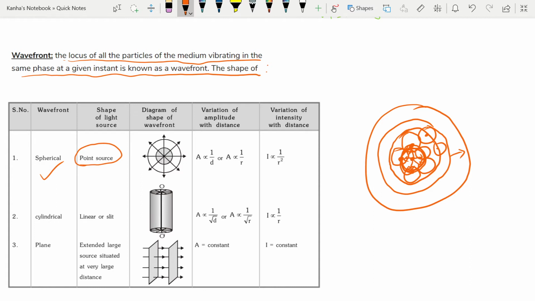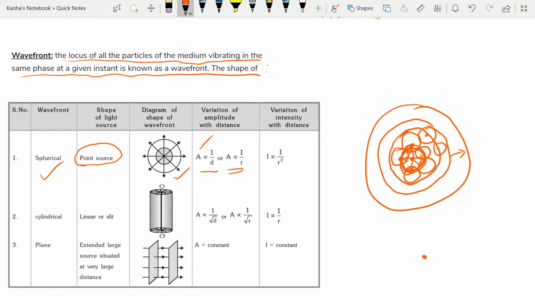The diagram and shape of the wavefront is given to you. You should also note the variation between the amplitude of the wavefront and the distance. You can see that the amplitude of the wavefront goes down with the radial distance from here.